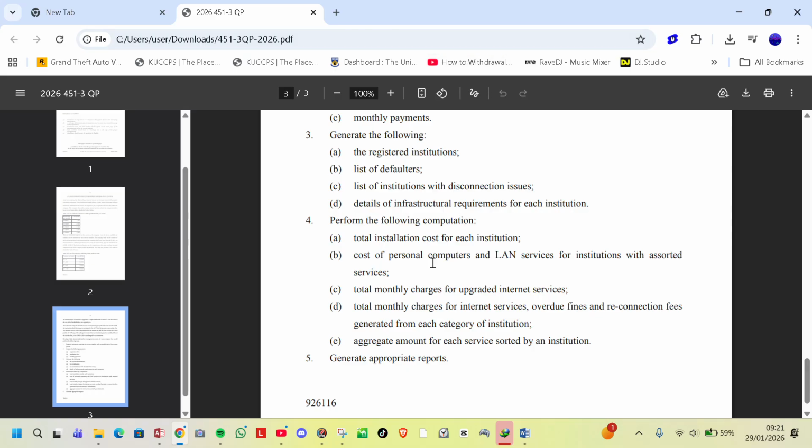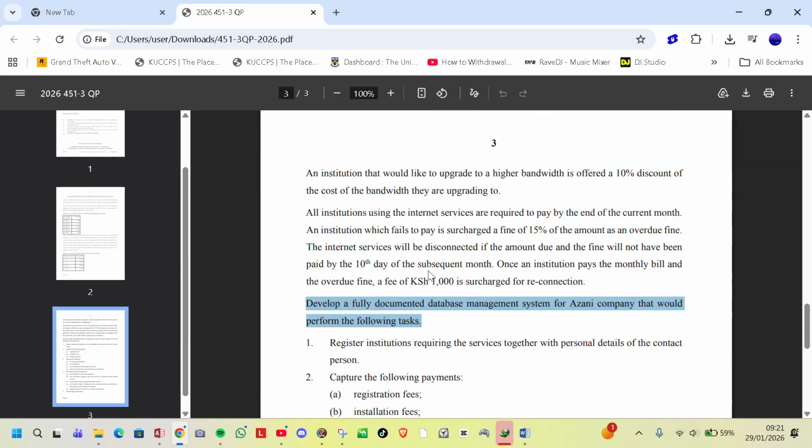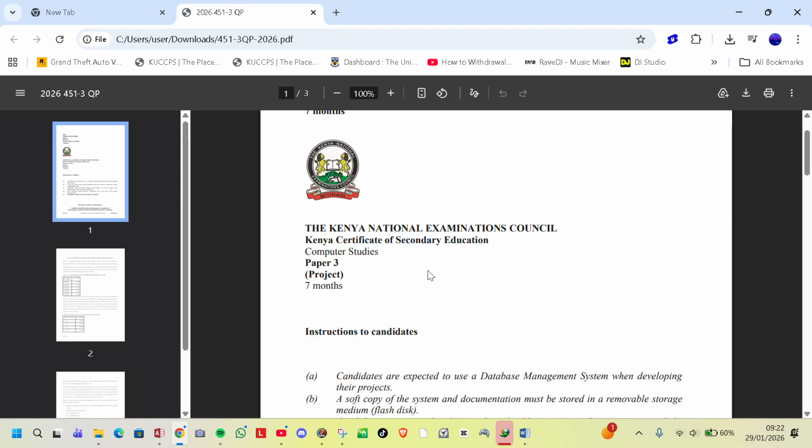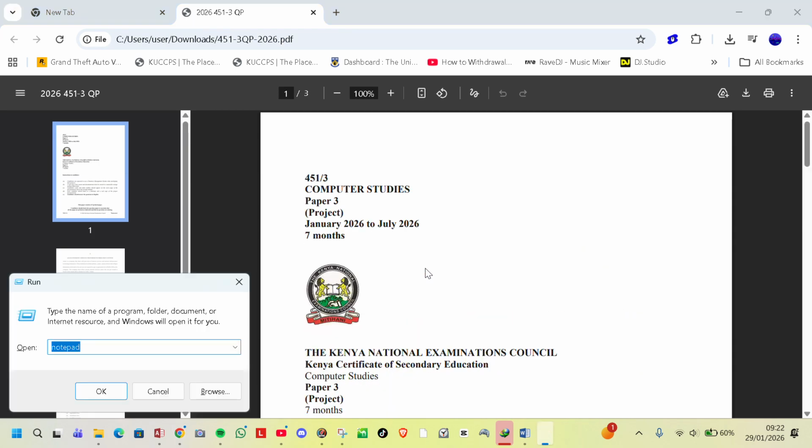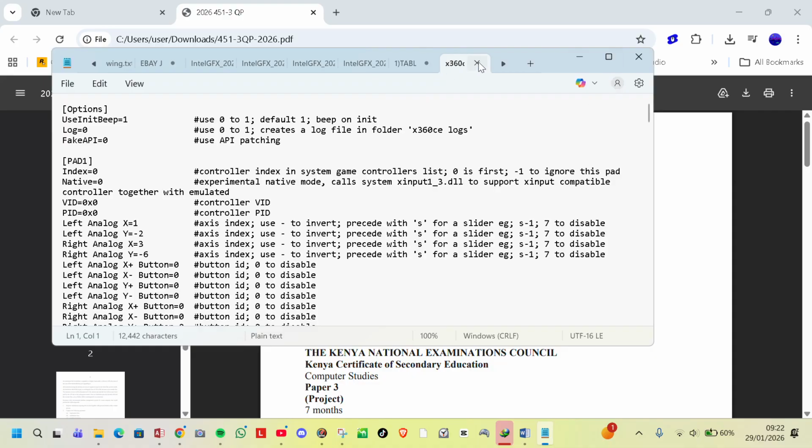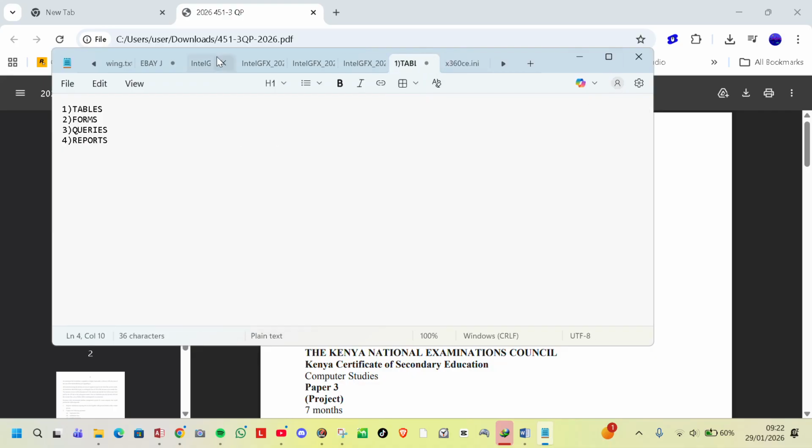So after every project, after every system, you must generate a report. That's a must. When we are generating a system, we start with the tables. After the tables, we go to the forms. After the forms, we go to the queries, then finally the reports. And that's always the order.